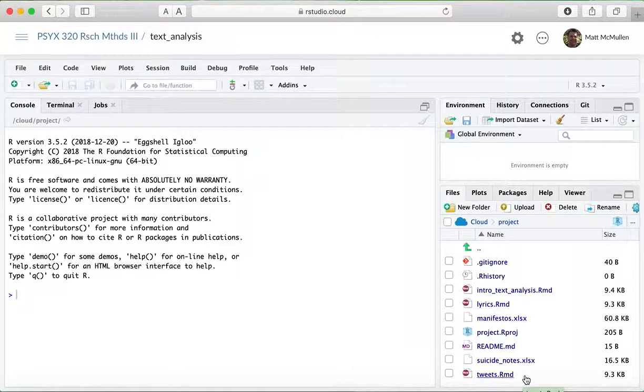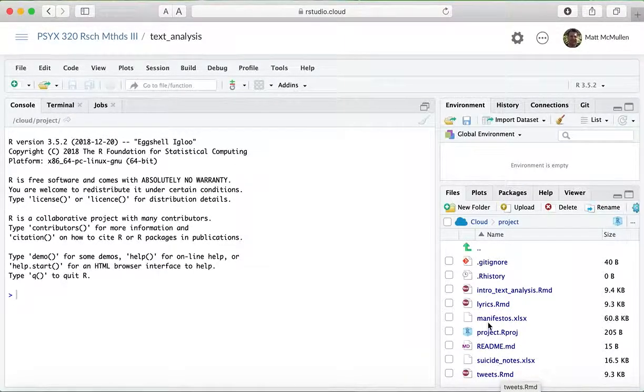the other one was looking at the tweets like we've done before, but doing more of an in-depth text analysis of tweets. And I couldn't decide which one to focus on, and I liked them both, so I ended up keeping them, and then you get to decide which one you do. You can either do the music lyrics or the Twitter.